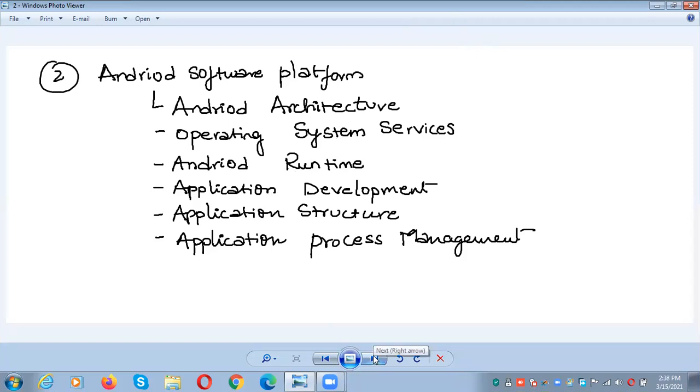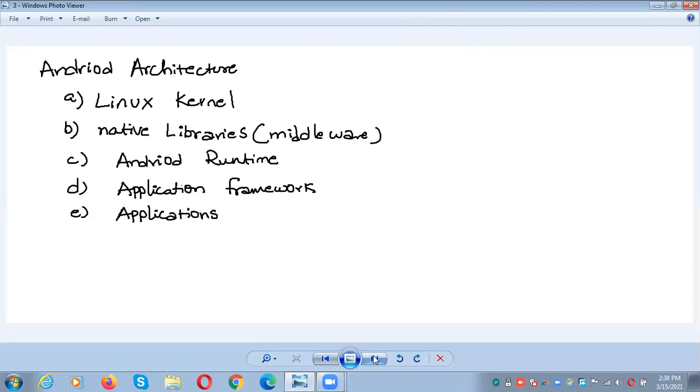Under that, the first topic is Android architecture. Under the Android architecture, we have a Linux kernel, native libraries, Android runtime, application framework, and applications. So all these five are the parts of Android architecture.